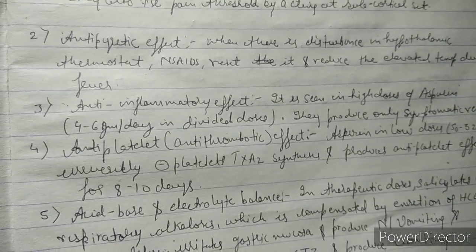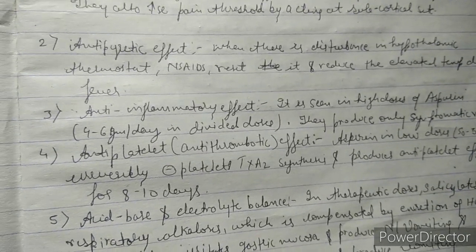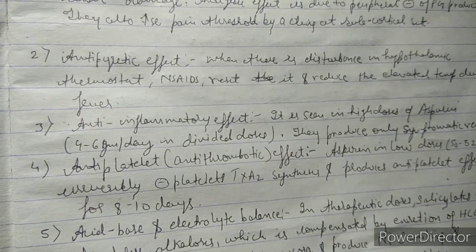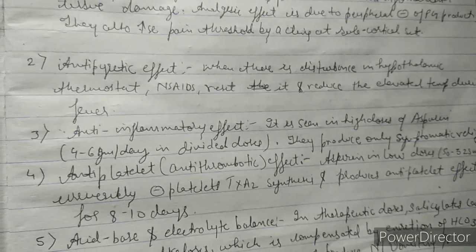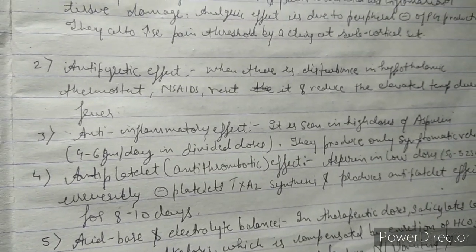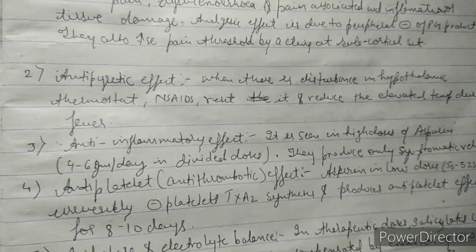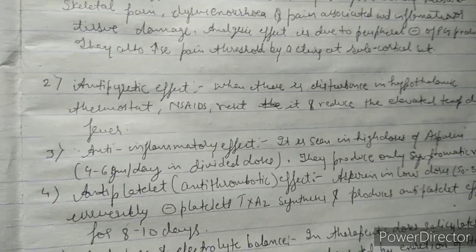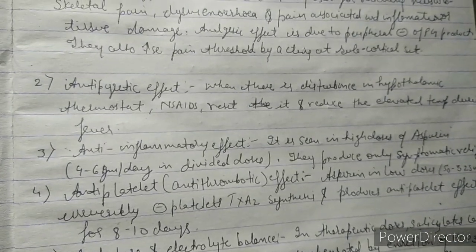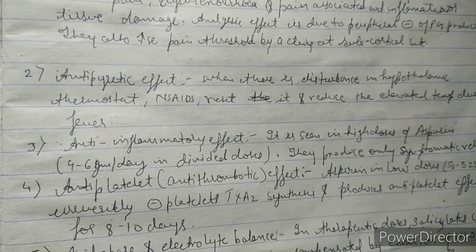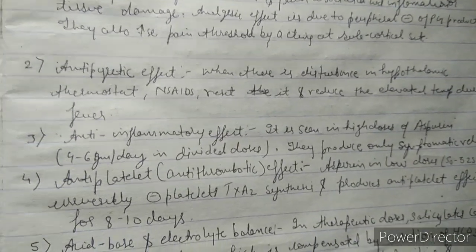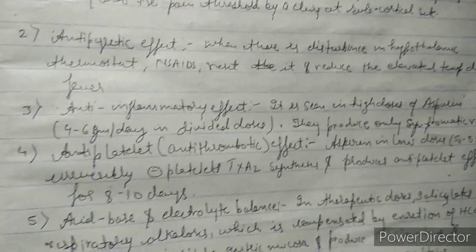Second point is the antipyretic effect. Antipyretic means decrement of the temperature of the body, basically decrement of the fever, or I can say treatment of fever. When there is a disturbance in the hypothalamic thermostat, the NSAIDs, or I can say aspirin, reset the hypothalamic thermostat and reduce the elevated temperature during fever.